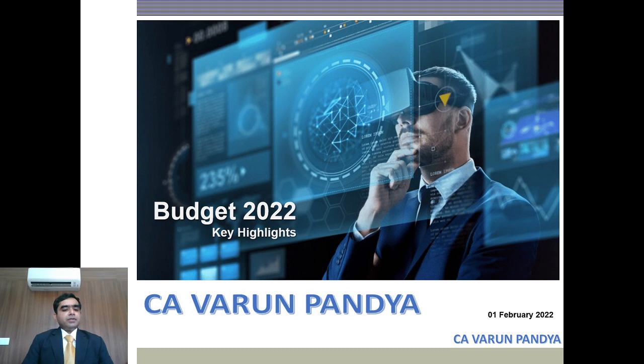And the effect of taxability will come from 1st of April. So we still have 1st of April 23, so we still have one more year. Maybe we'll get some more clarification from the government about cryptos and NFTs. Okay, so friends, we'll move on to the next slide.